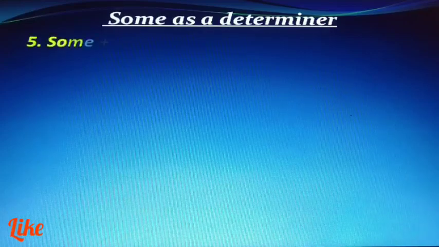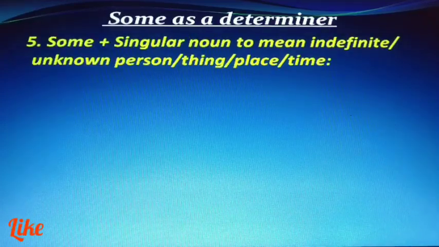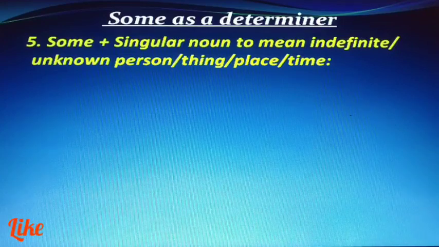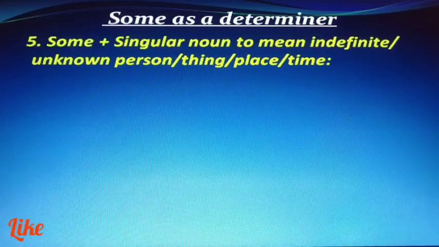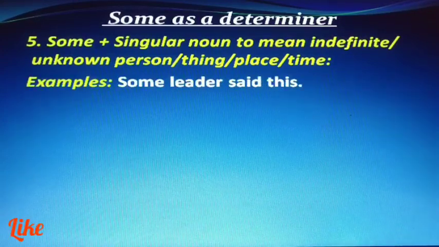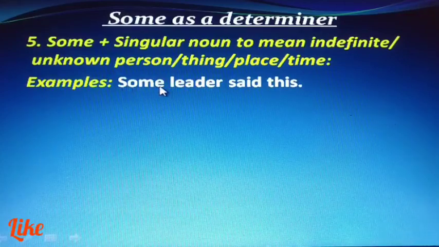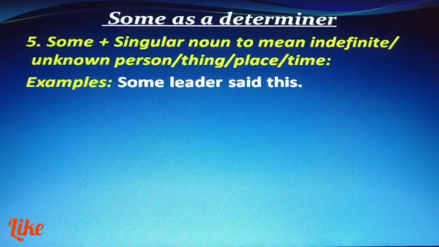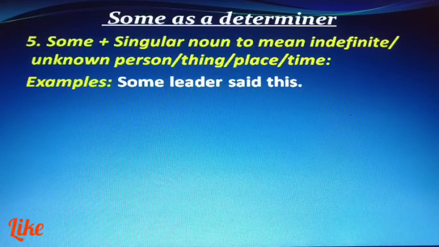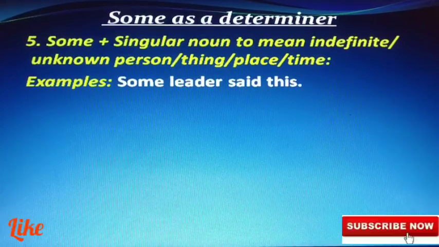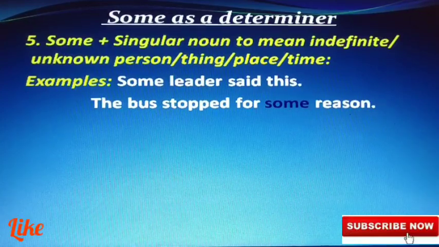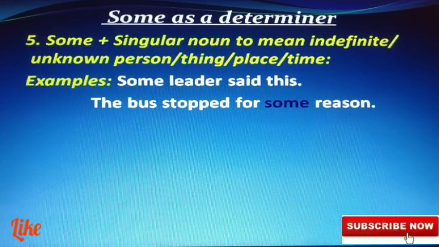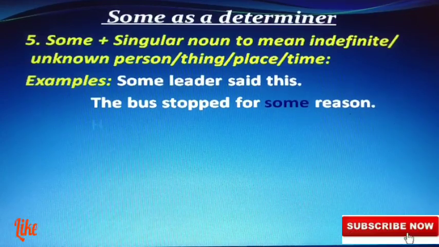Now, fifth point, as a determiner, some plus singular noun. We use some and then singular noun to mean indefinite, unknown person, thing, place, or time. Example: Some leader said this. Which leader I don't know, but it is said by a leader, I know that, but I do not know his name. So he is unknown. So I am saying some leader said this. Like this, the bus stopped for some reason. Why it stopped, I do not know. There might be some reason. So I say some reason. Bus stopped for some reason.